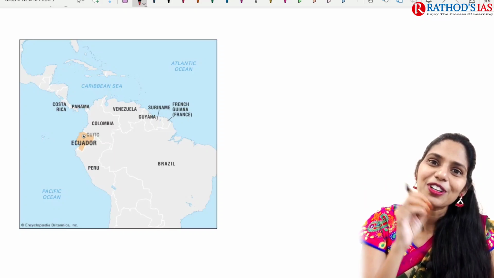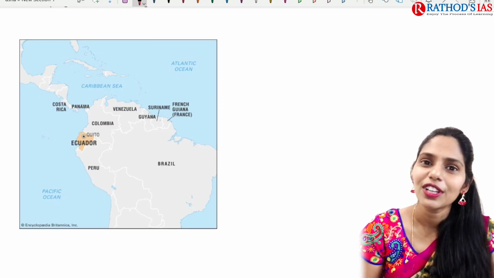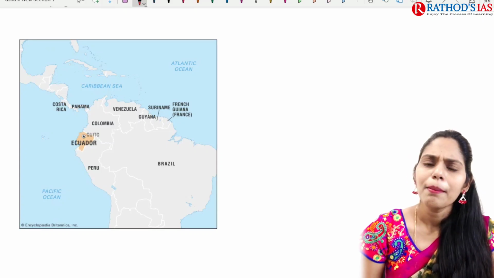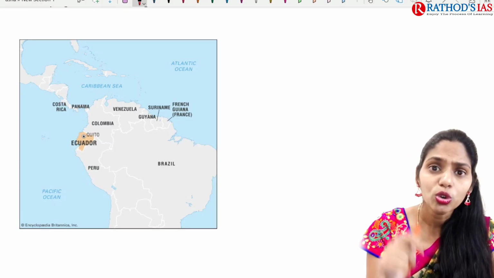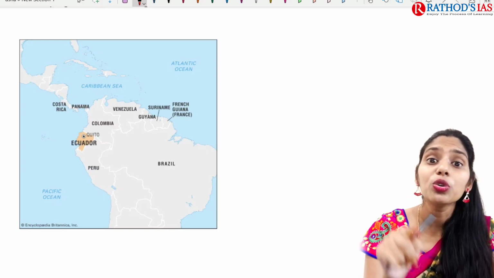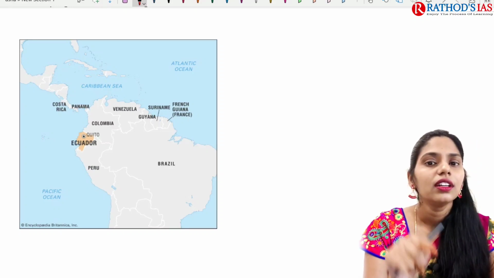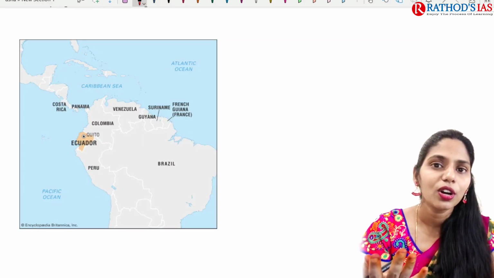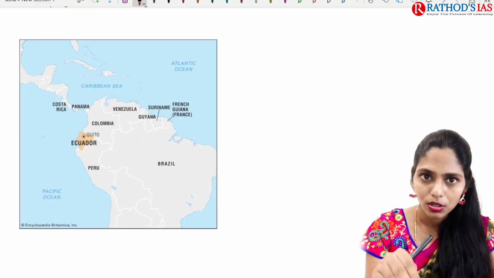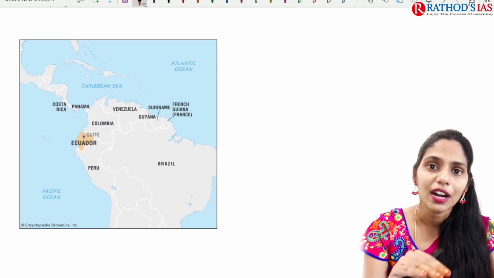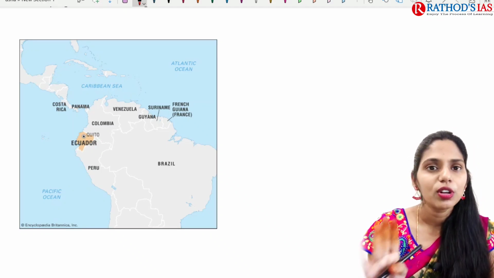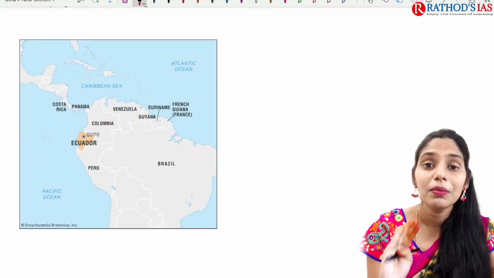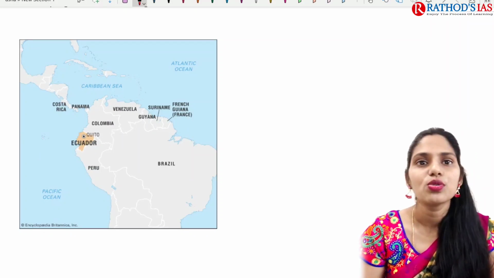According to the concept of collective responsibility, the Council of Ministers will be accountable to the Lok Sabha, but you have to think, to whom are you accountable? You are accountable only to yourself. You have to think whether you are doing the work or not, whether you are improving day by day or not, whether you are keeping the interest or not, whether you are putting in the hard work or not, because smart work will not work for UPSC, only hard work will work. So you have to work hard.